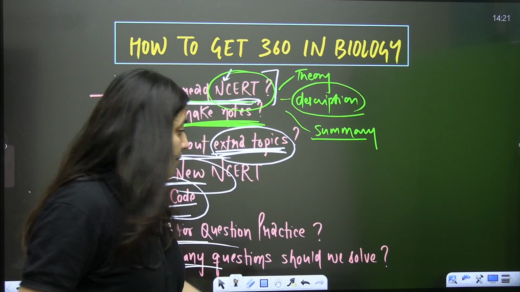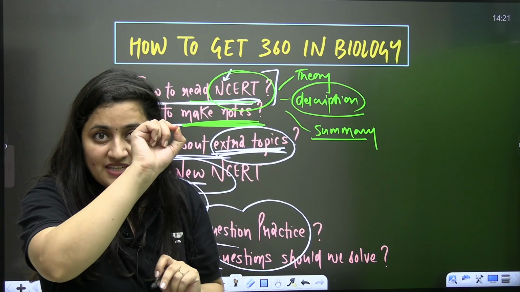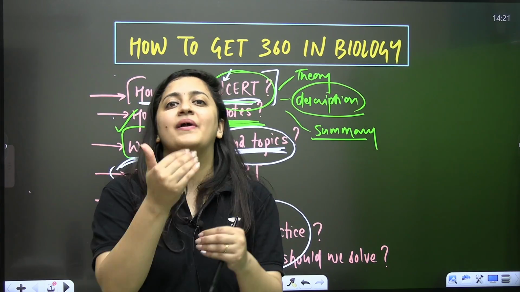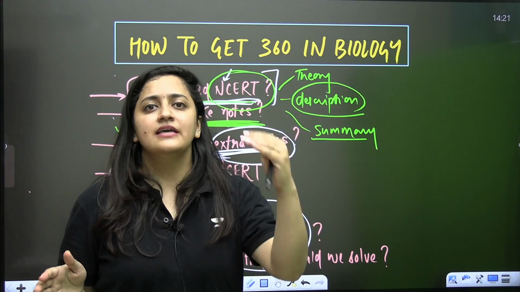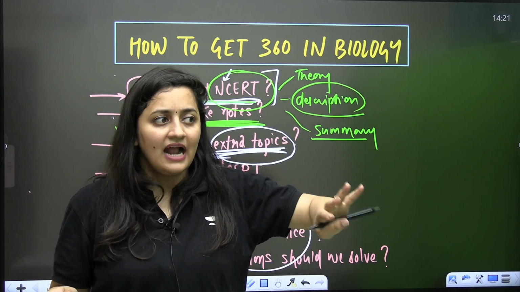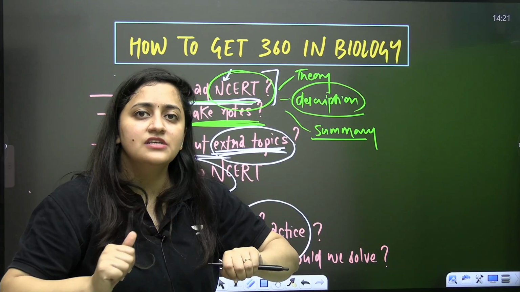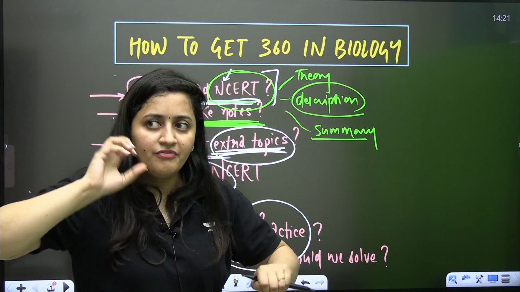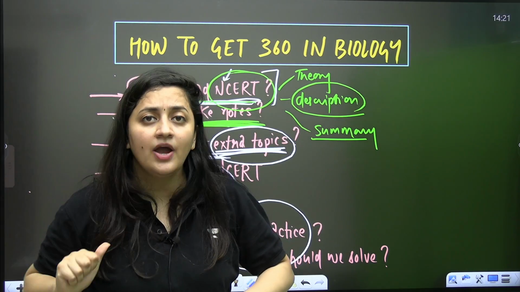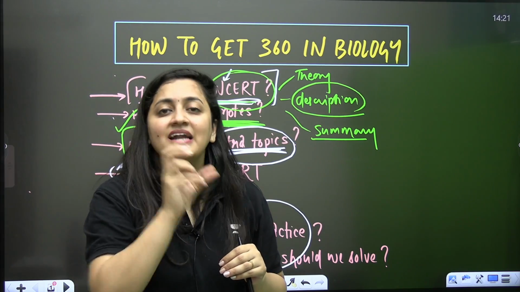It's your choice. But that book should have the questions on the basis of your NCERT. That's all. And how many questions you should solve, it depends upon you. If you are very good in, let's say, cell cycle and cell division, you can just solve 50 to 60 questions. And if you think that you are making mistakes there, then you should practice another 60 questions. So it depends upon you. If you are very good in a particular chapter, then you can give that time to other chapters as well. So you have to decide it, and smartly take your decisions.